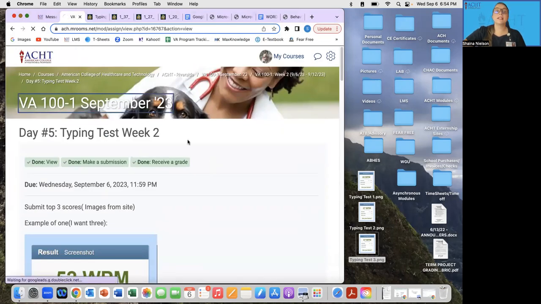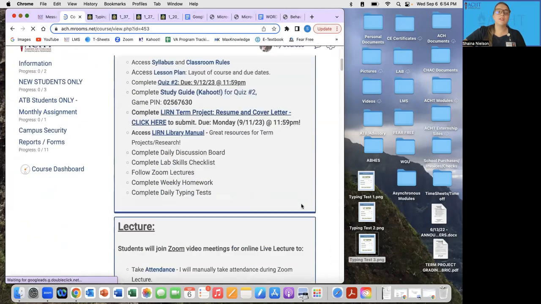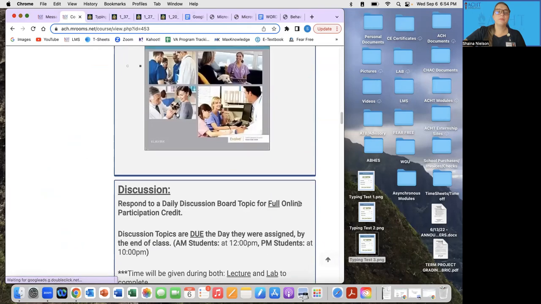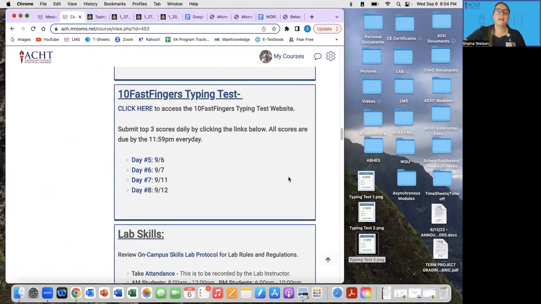Again, to get to this website, make sure you're clicked into week number 2 and scroll all the way down to where it says 10 fast fingers typing test. And you're going to click here where it says click here to access the website. So click here, or even the title is hyperlinked too. So click right up here to access it, and then you're going to click into day number 5 to submit.